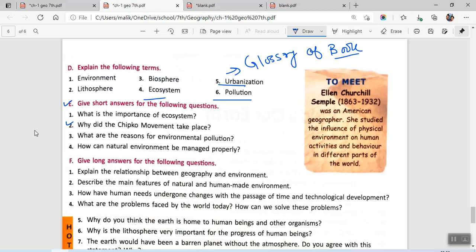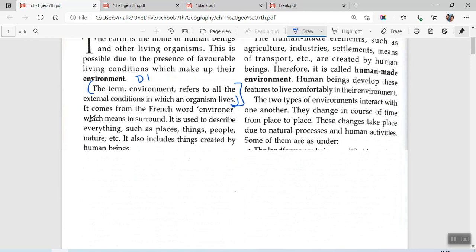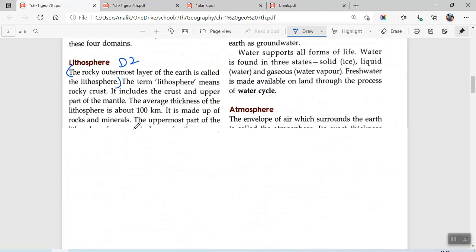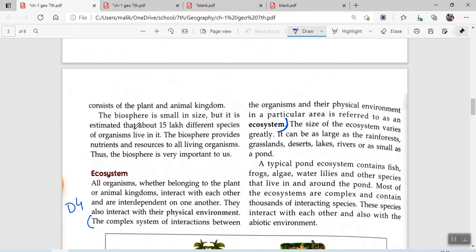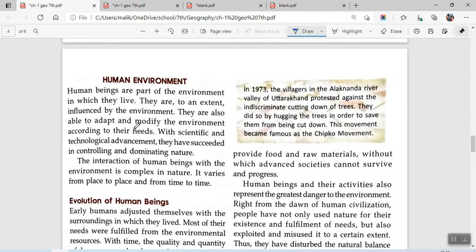Second one we have, why did the Chipko movement take place? There is a special box in the chapter related to the Chipko movement. So basically we just have to answer why it happened. So I'll look out for that particular line. Okay, you'll be starting from here. This is our E2. In 1973, the villagers in Alaknanda River Valley of Uttarakhand protested against the indiscriminate cutting down of trees. Trees तक ही लिखना है since we are only asked the reason.